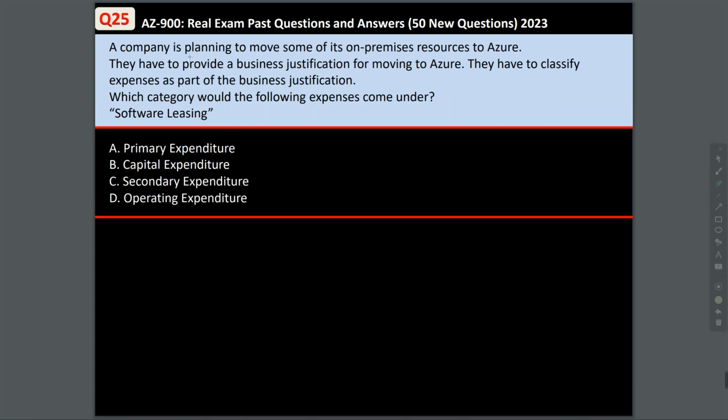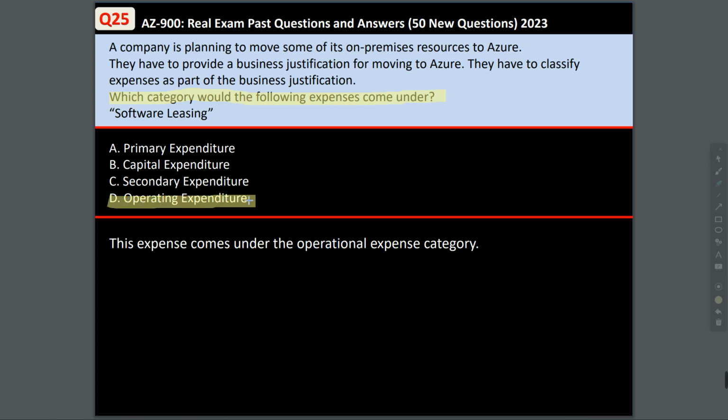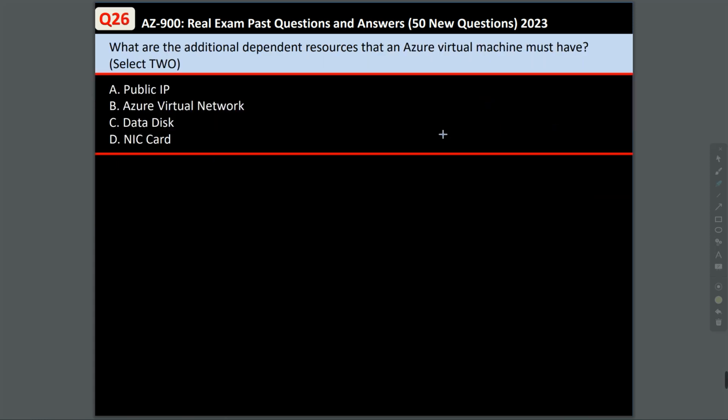Question 25. A company is planning to move some of its on-premises resources to Azure. They have to provide a business justification for moving to Azure. They have to classify expenses as part of the business justification. Which category would the following expense come under? Software leasing. Is it going to fall under primary expenditure, capital, secondary, or operating expenditure? These expenses come under the operational expense category, so this is operating expenditure. Answer D.